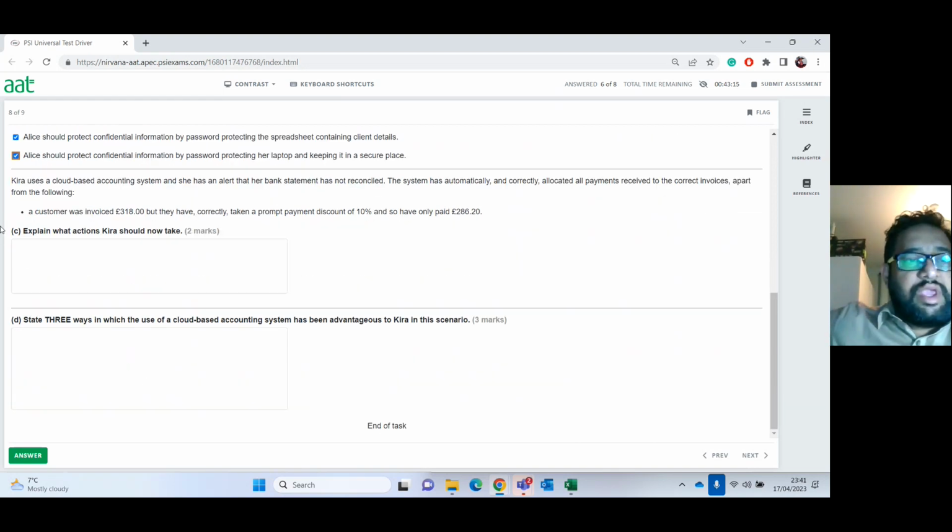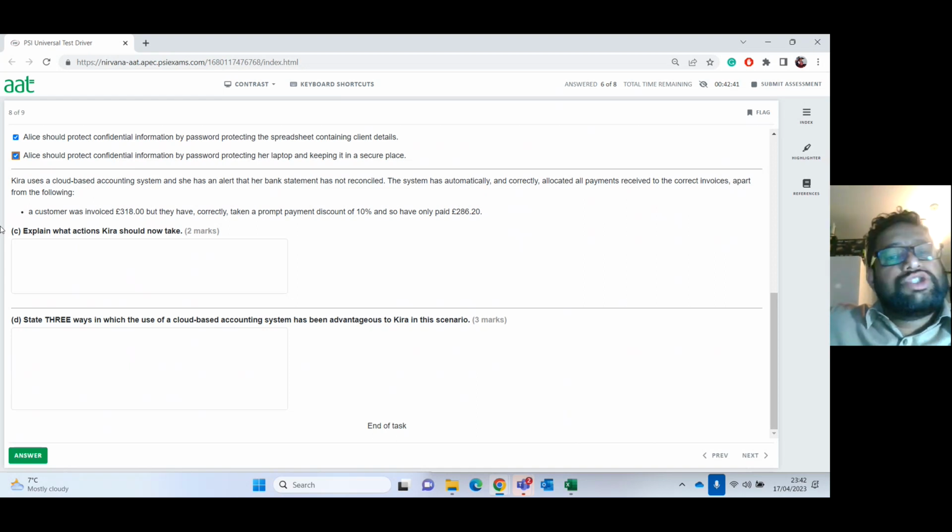Now, let's look at this next one here. Kira uses a cloud-based accounting system and has an alert that a bank statement has not reconciled. The system has automatically and correctly allocated all payments received to the correct invoices, apart from the following. A customer invoice, £318, but they have correctly taken the prompt payment discount of 10%, and have only paid £286.20. Okay, so therefore, explain what actions Kira should take now.